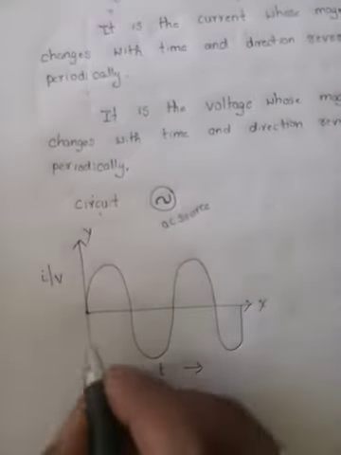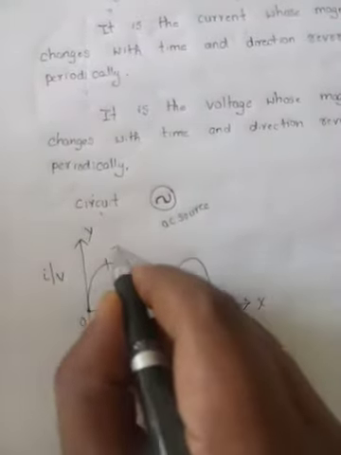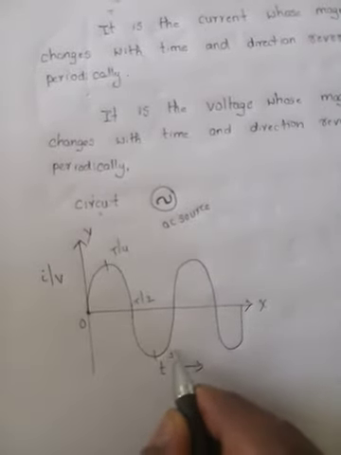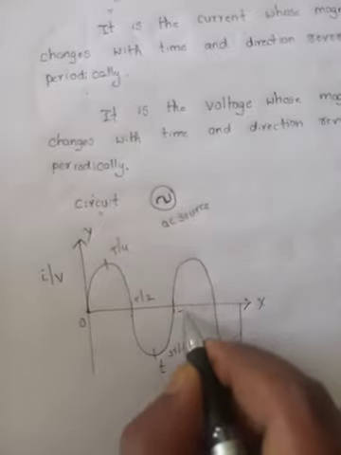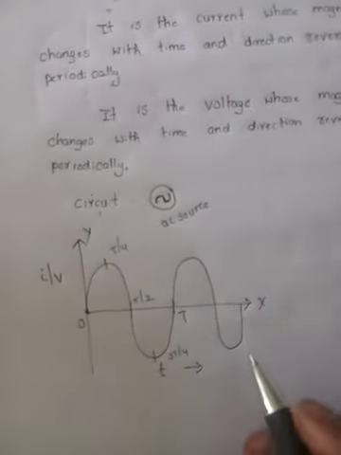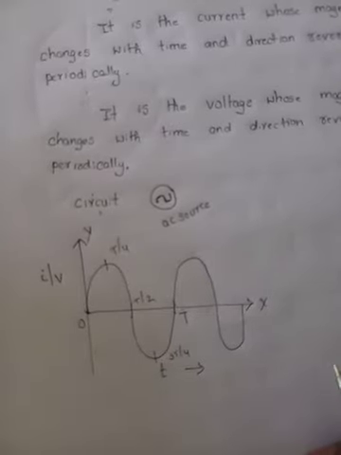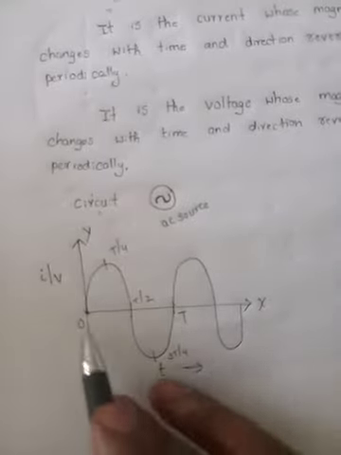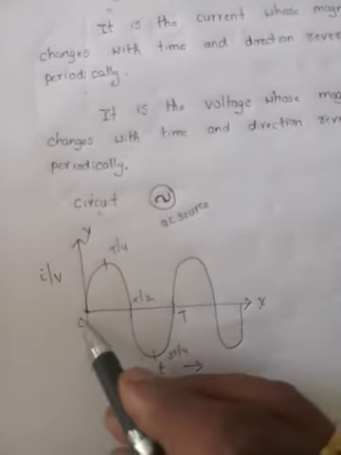This is the variation: T by 4, T by 2, 3T by 4, T. From 0 to T it repeats its motion after a period of time T.